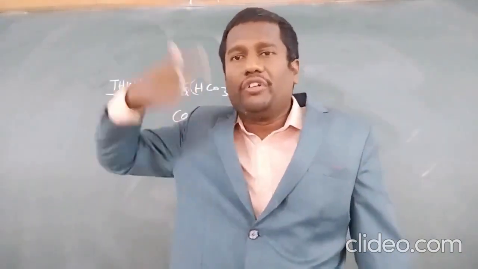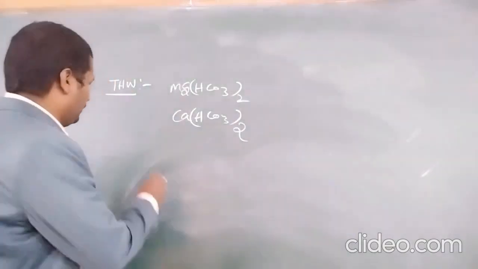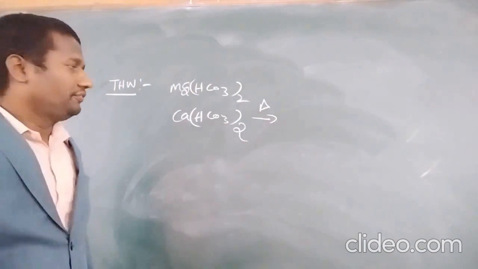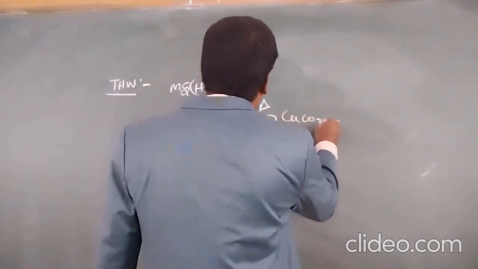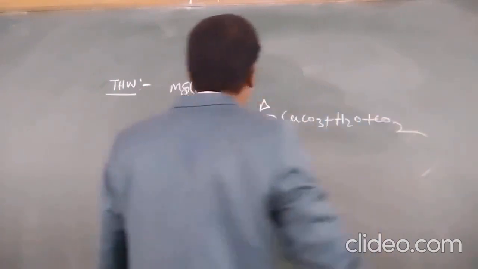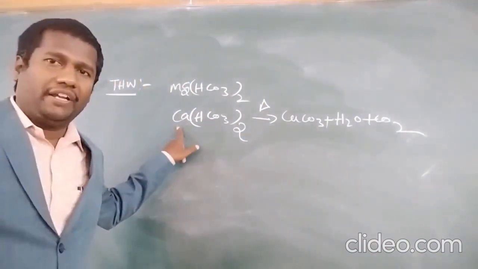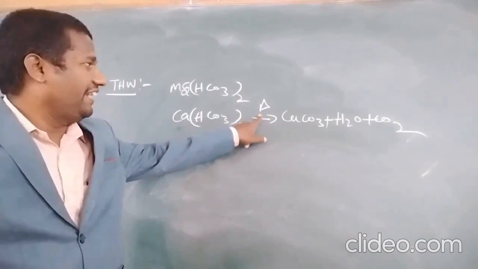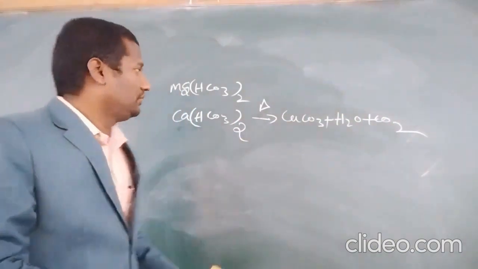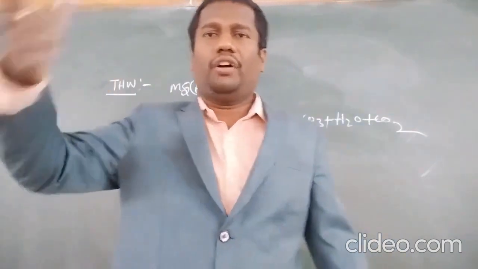Now, how to remove the temporary hardness of water? By boiling. Now, Ca(HCO3)2 on heating gives CaCO3 plus H2O plus CO2. Okay. Now, calcium bicarbonate is present in hard water. On heating, CaCO3 is precipitated and H2O plus CO2 is eliminated. Now, this is the removal of temporary hardness of water.